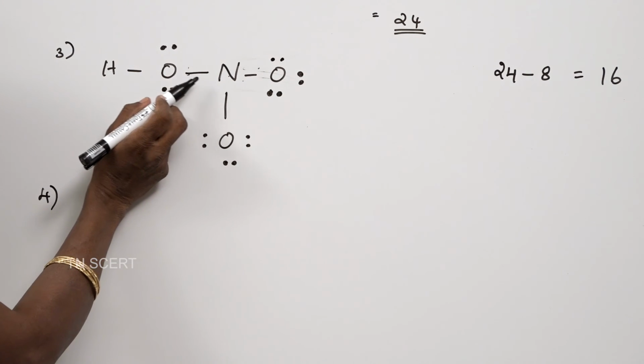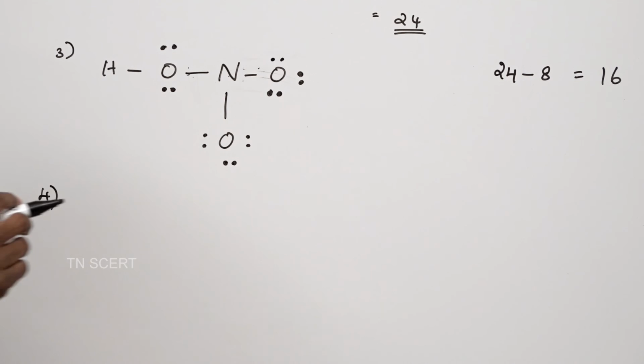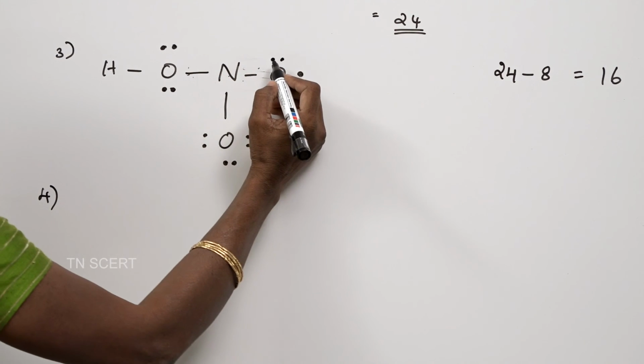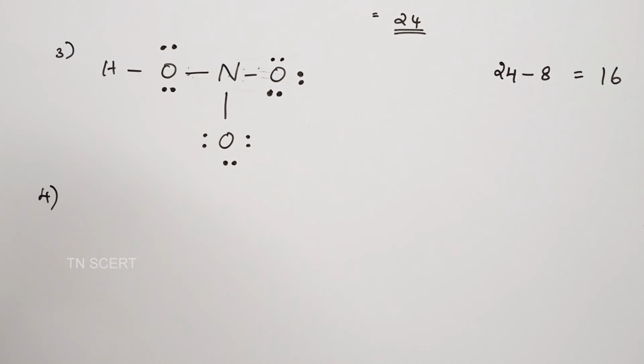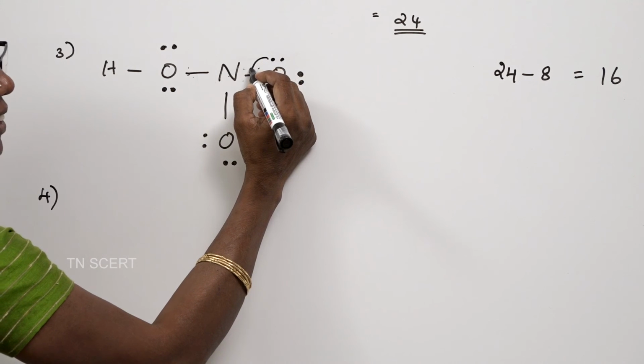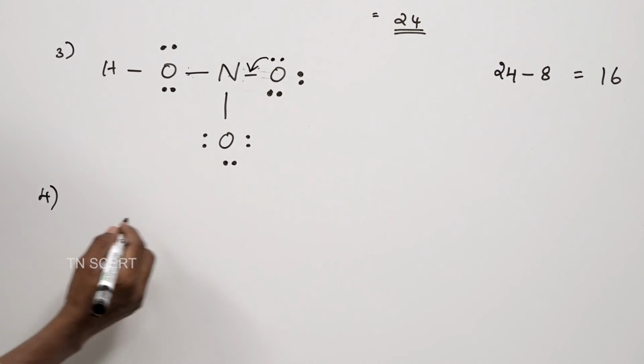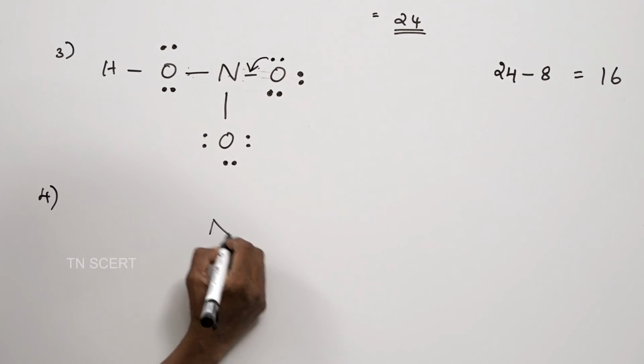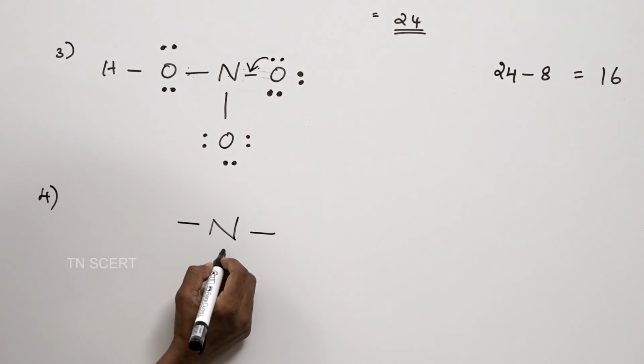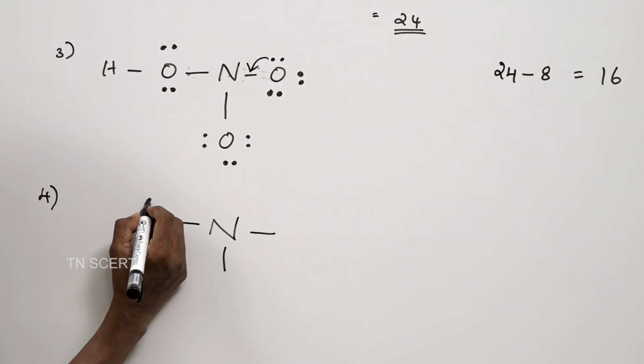But in nitrogen, there are only 3 bonds. So, 3 bonds means 6 electrons. So, it is in short of 2 electrons. These 2 electrons can be satisfied by the shift of these 2 electrons here. So, writing the final structure, nitrogen, 3 bonds here, oxygen.